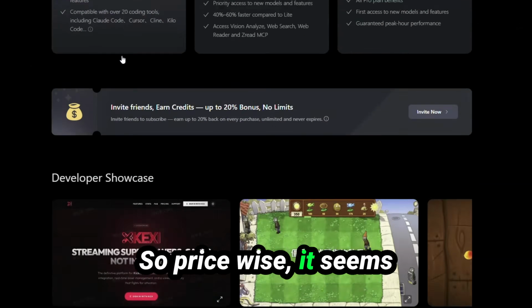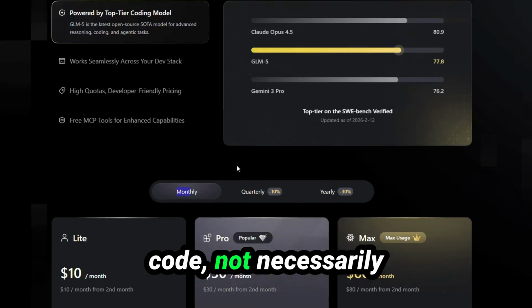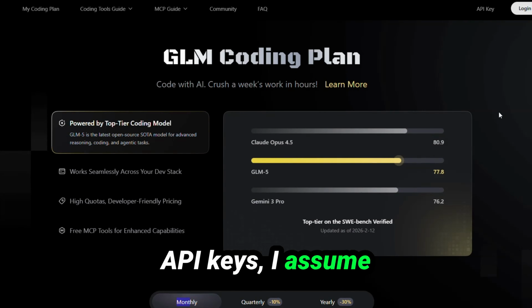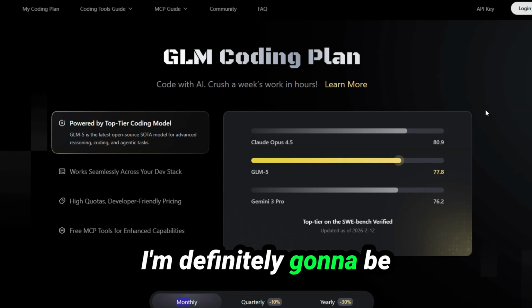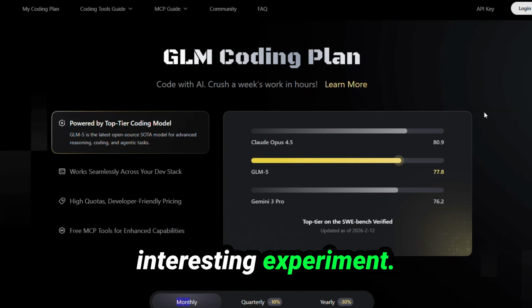So price-wise, it seems like it's probably going to be cheaper than Claude. But again, this is the coding plan, not necessarily the chat description. You can also use the API keys, I assume, for both AI models. I'm definitely going to be looking more into this model, but I thought this was an interesting experiment.